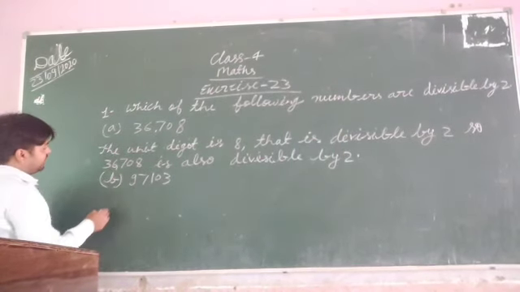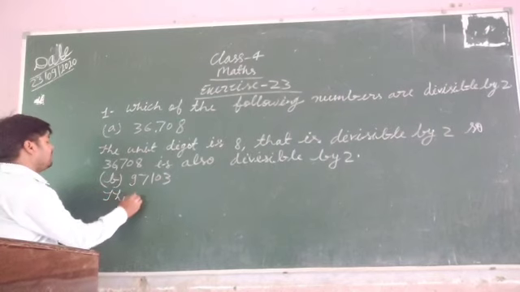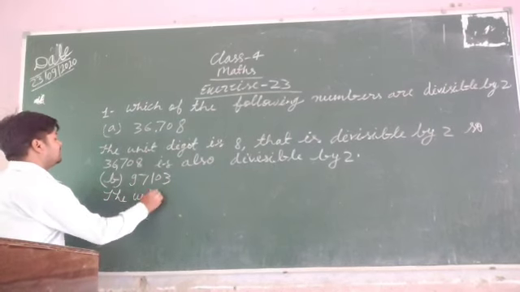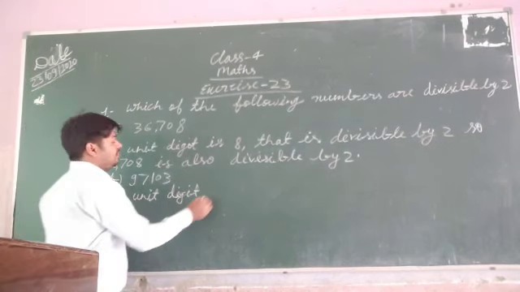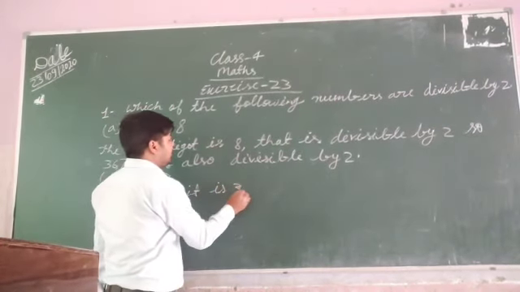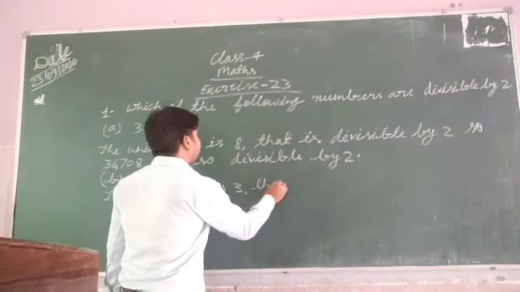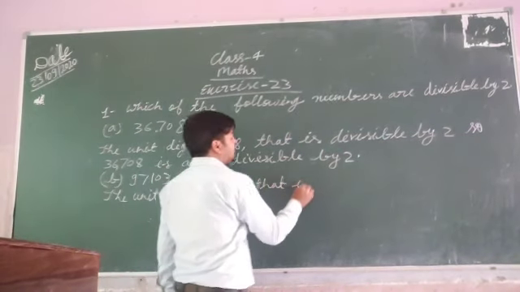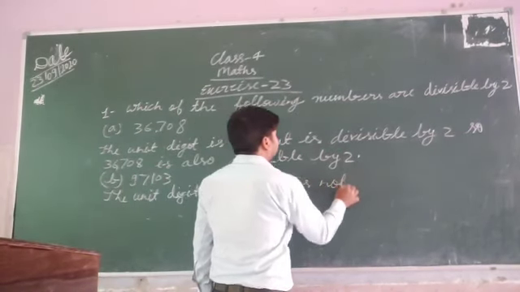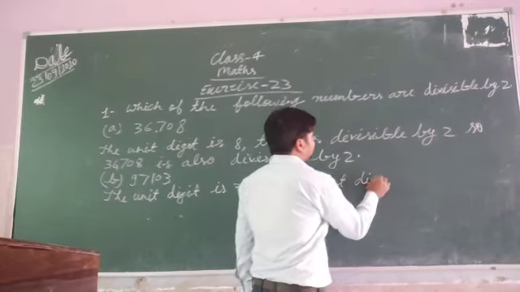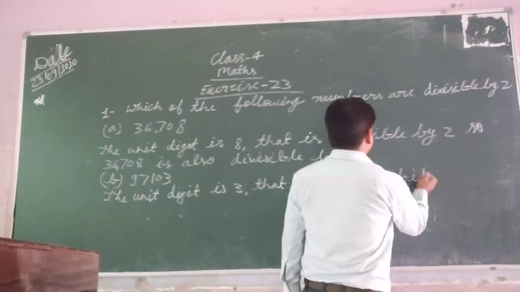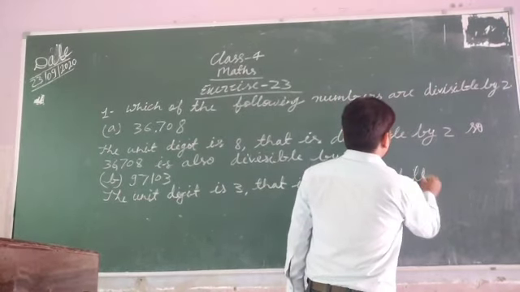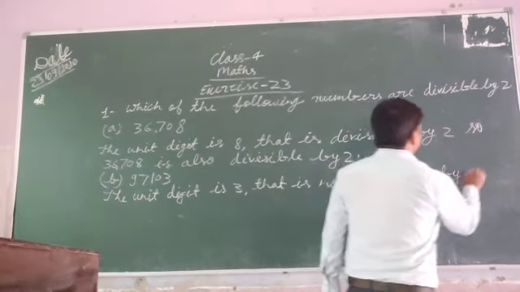So here you write: the unit digit is 3, that is not divisible by 2.